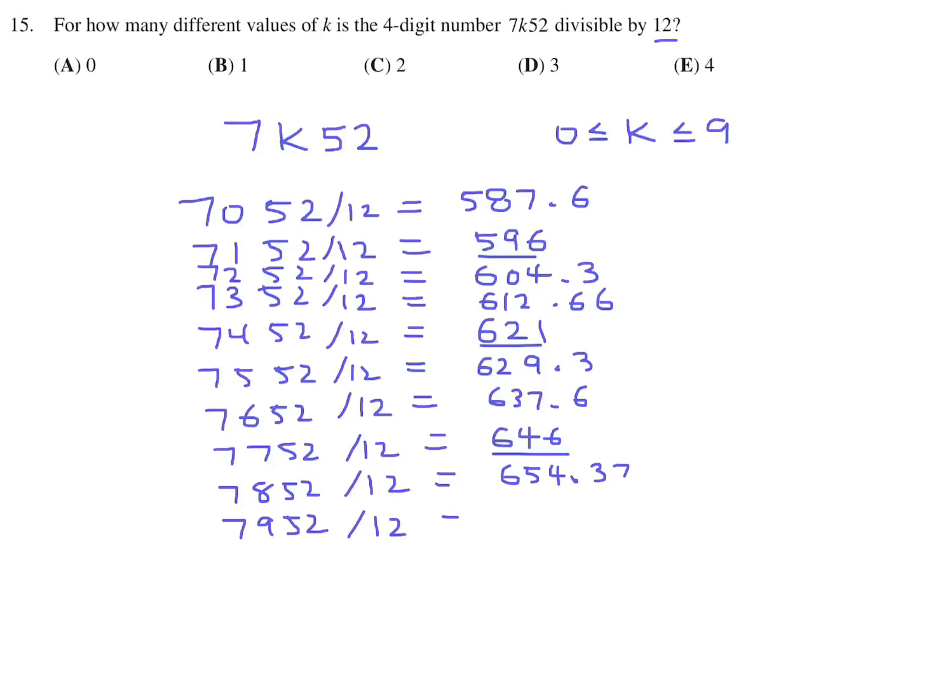And the last one is 662.6, like that. So how many of these are whole numbers? Well, we got 596, 621, and 646. So only 3. The only values of k for which 7k52 is divisible by 12 are 1, 4, and 7. So 3 values. So 15, the answer is D.